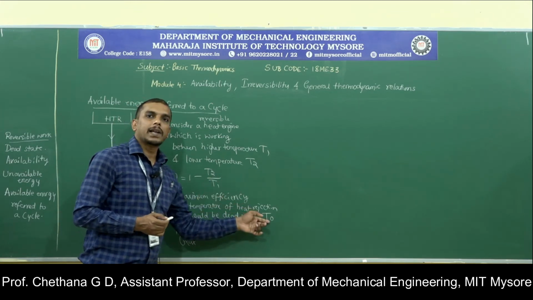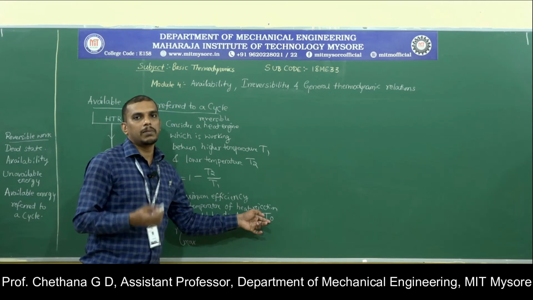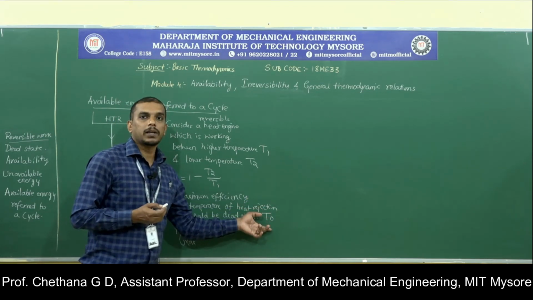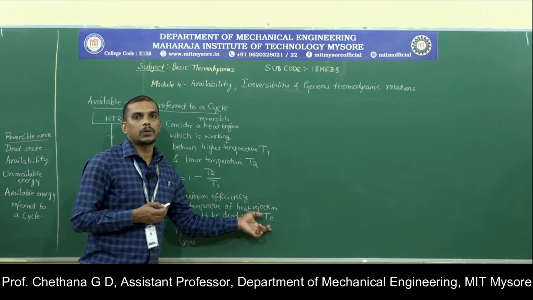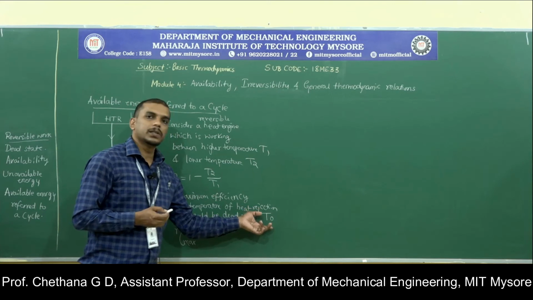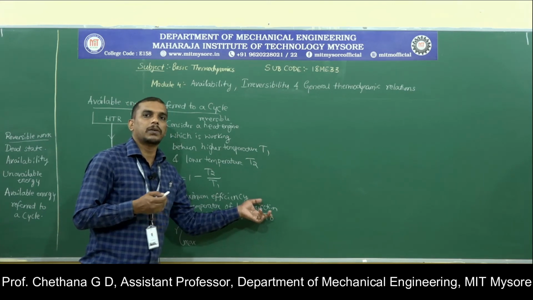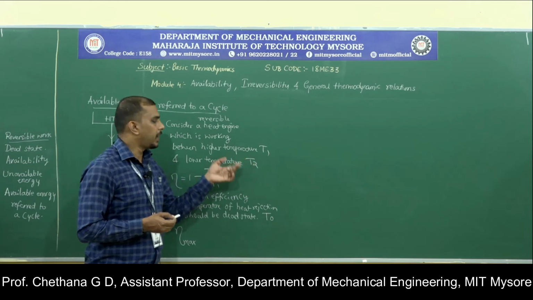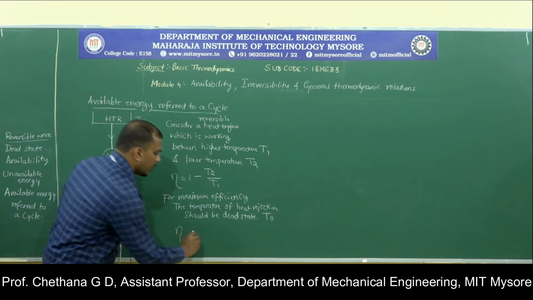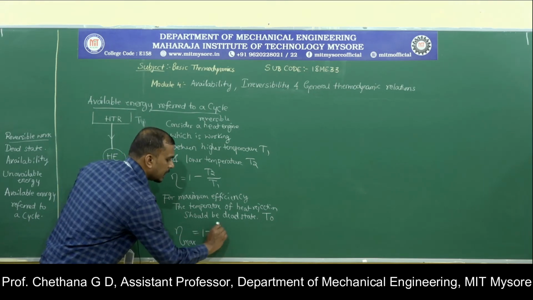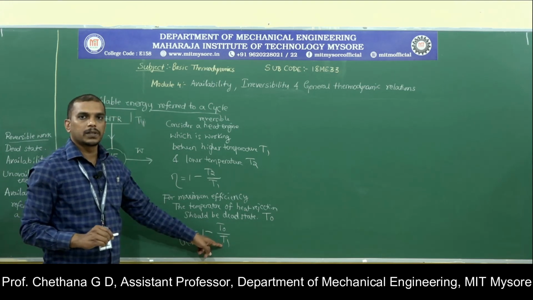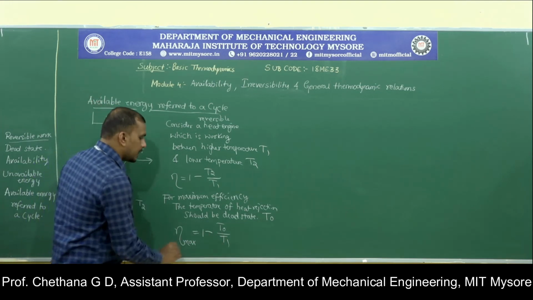Obviously we are calculating the available energy or exergy. We make use of the maximum work output, or the maximum work potential we are talking about. Whenever you are calculating the maximum work potential, you will have to assume that the final state will reach the surrounding state. So this will be 1 minus T naught by T1, where T1 is the temperature at which you are supplying the heat. So this is the equation.